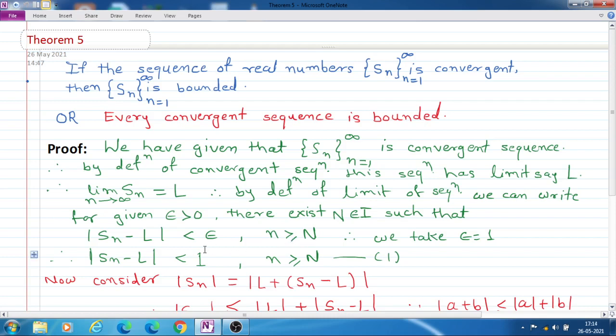This is not for all n. So this is the definition of limit.